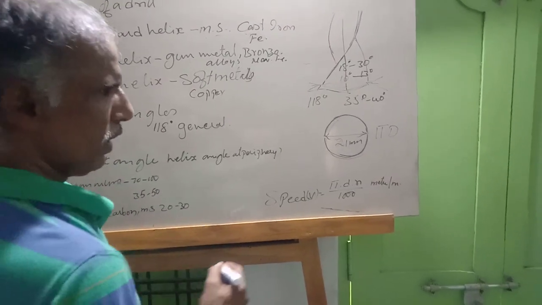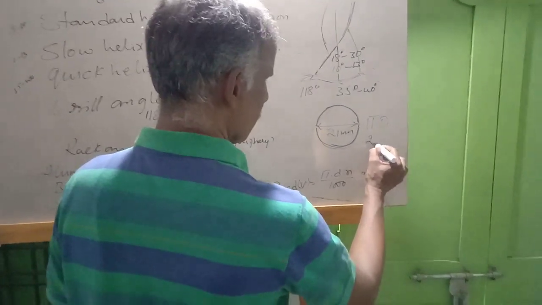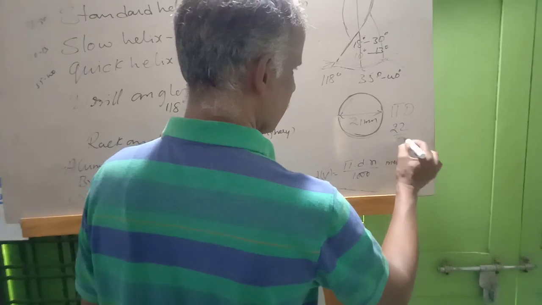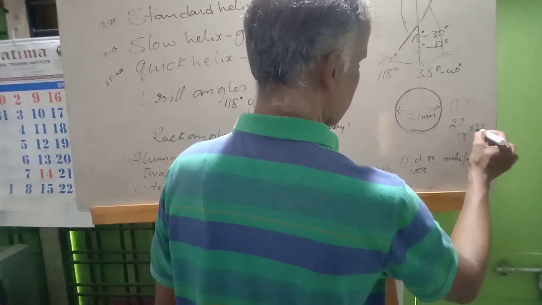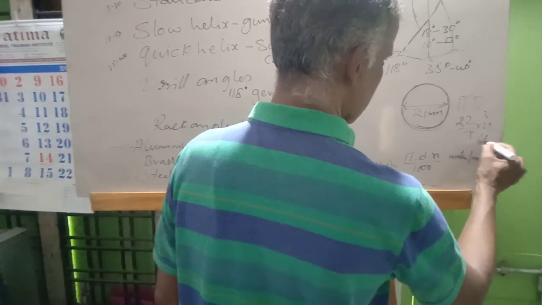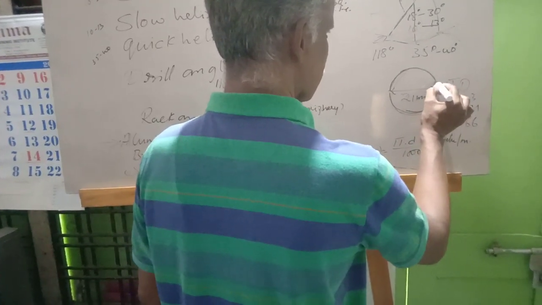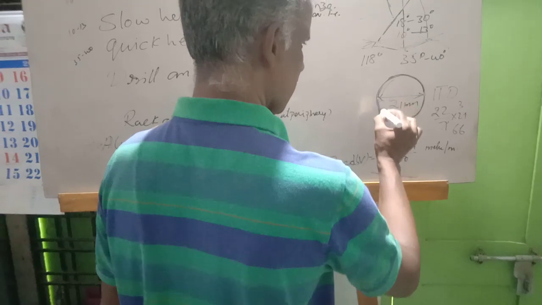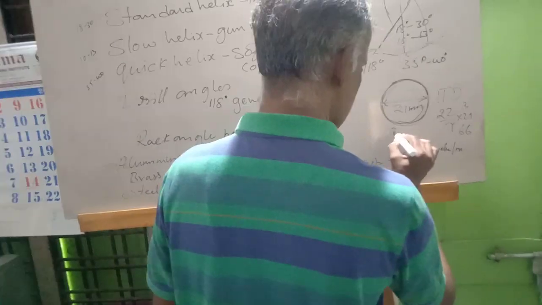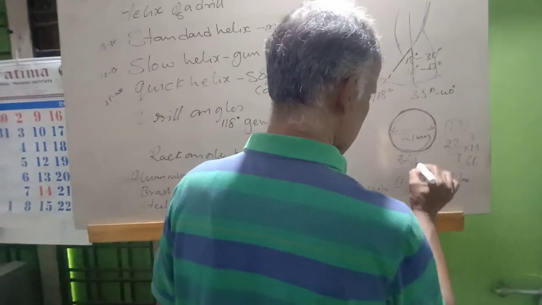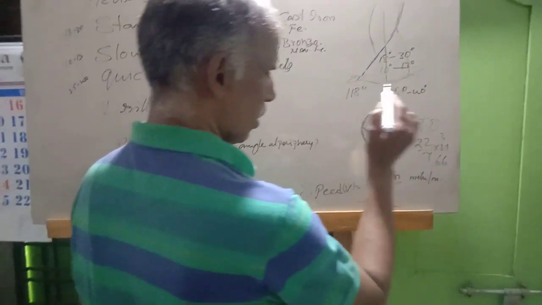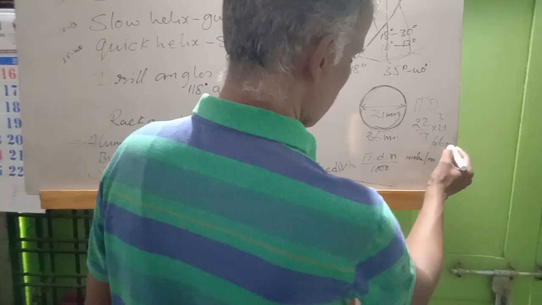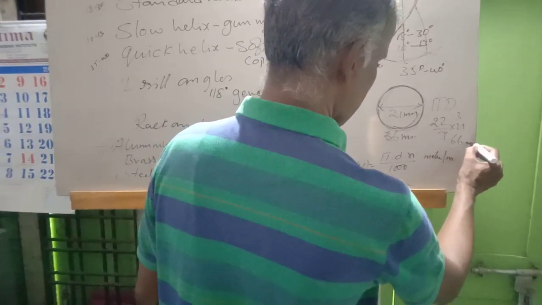Pi d is 22 by 7 into 21, that is 66 mm. The circumference for this diameter is 66 mm. So if this drill goes one round on the drilling machine, it will travel 66 mm.